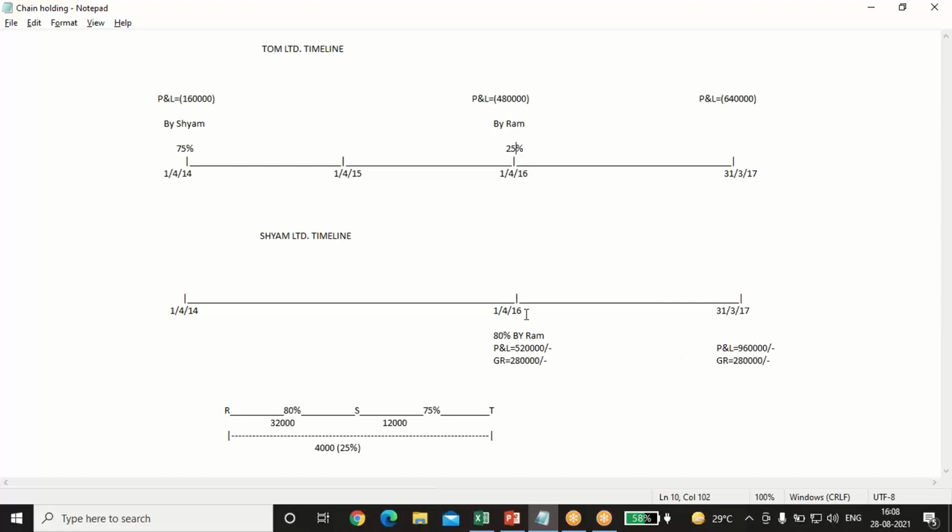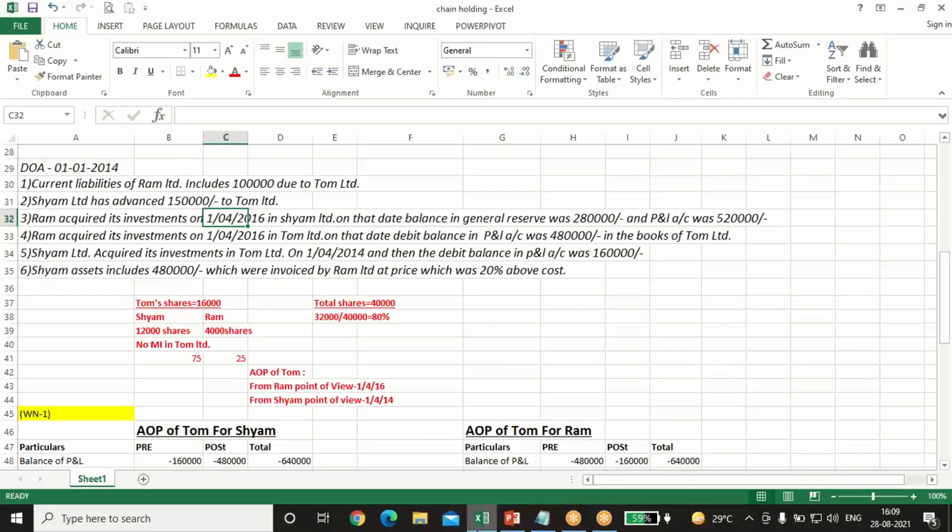Okay, so the profits which Sham has received from Tom Limited belong to the full period, that is all the 3 years profit. But Ram has invested here, so this profit will come in the Sham Limited AOP. So some belongs to the pre period and some belongs to the post period. That is, 2 years belong to the pre, that is 14-15 and 15-16, and 16-17 belongs to the post period profit. So we will adjust accordingly.